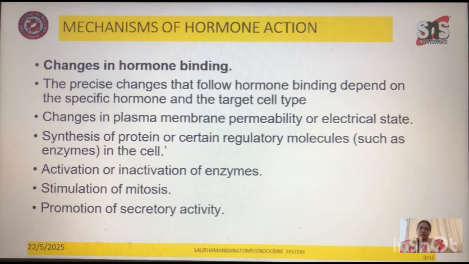Synthesis of proteins or certain regulatory molecules such as enzymes in the cell. So hormone binding leads to the synthesis of proteins or certain regulatory molecules which are called enzymes in the cell. After that, there will be either an activation or inactivation of the enzymes, leading to the stimulation of mitosis and promotion of secretory activity. So this is how the changes in the hormone binding take place. The precise changes depend upon the specific hormones and the target cells.